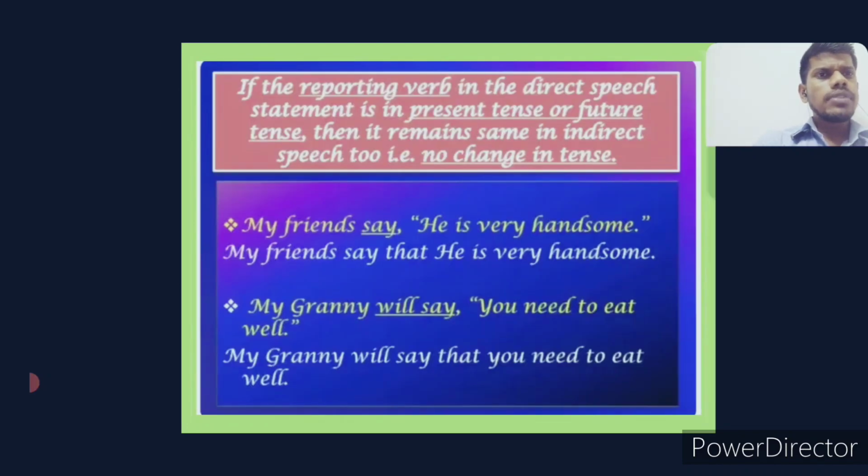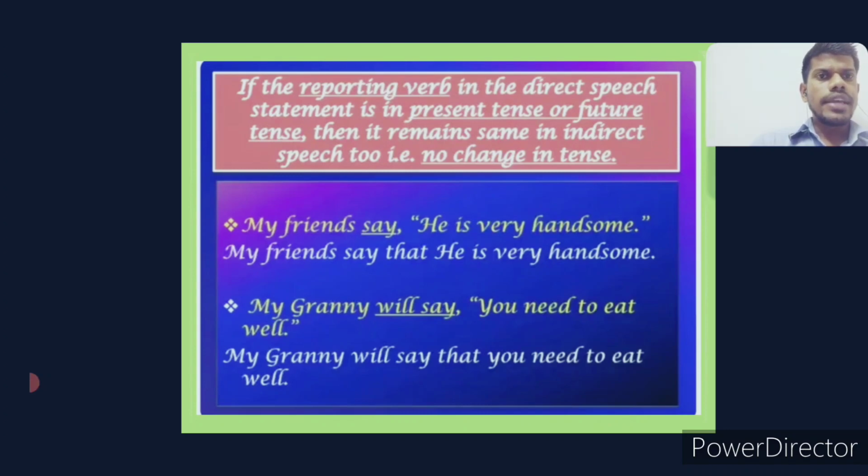If the reporting verb in the direct speech statement is in the present tense or the future tense, then it remains the same in indirect speech too, with no change in tense. It's very important, it's where we are lagging or committing errors. Whenever you find the reporting verb is in the present or in the future, the tense will never change. Tense remains unchanged.